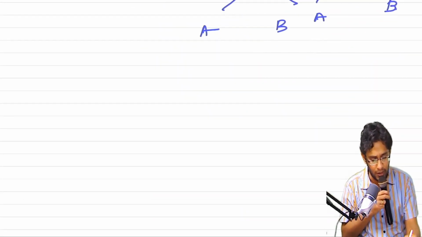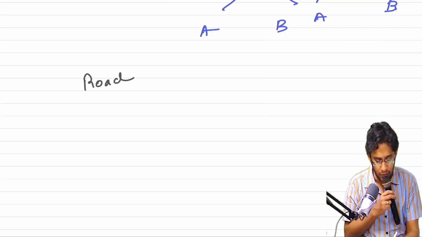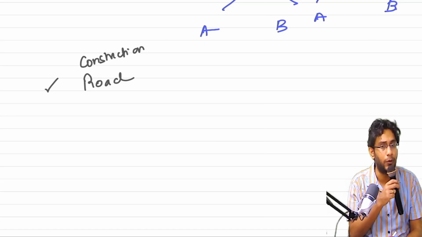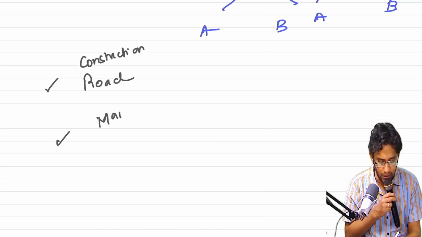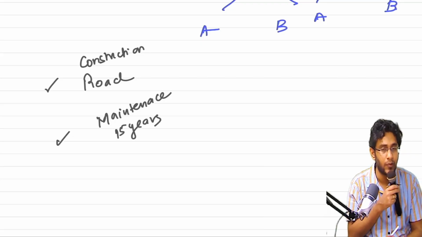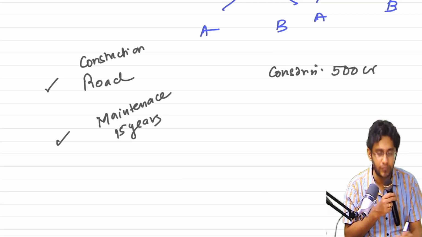For example, I have been given the contract to construct a road. The construction of the road is one PO. And then I have to do maintenance of this road for the next 15 years. For this, consideration is 500 crores.